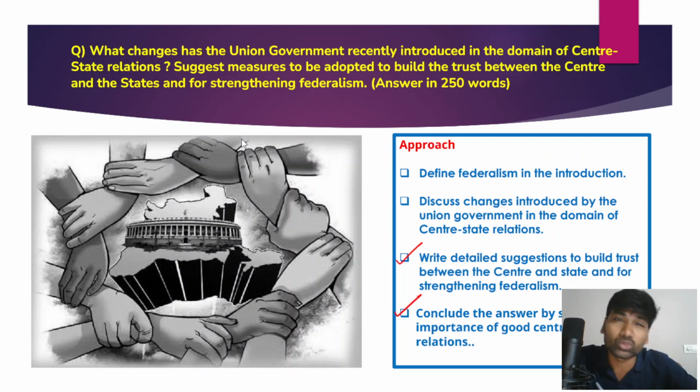In the conclusion itself, you can write the recommendations of the Sarkaria Commission, Punchhi Commission, Rajamannar Commission, National Commission for Working of the Indian Constitution, and Second Administrative Reforms Commission, to make your answer more and more impressive and impactful, right? When it comes to center-state relations or the federal features of the Indian Constitution, you can write the recommendations of all these different committees.